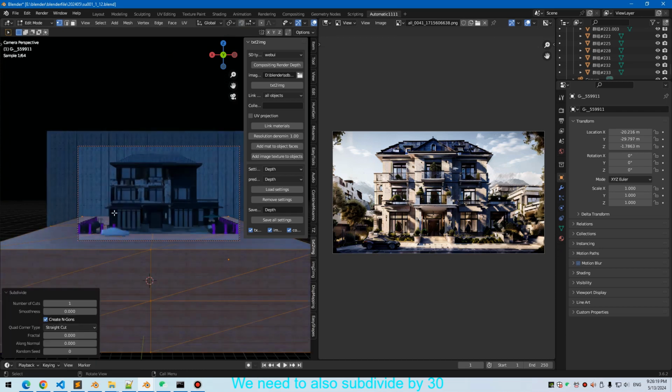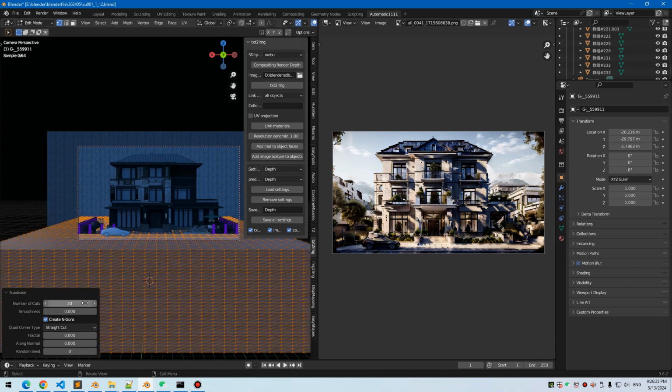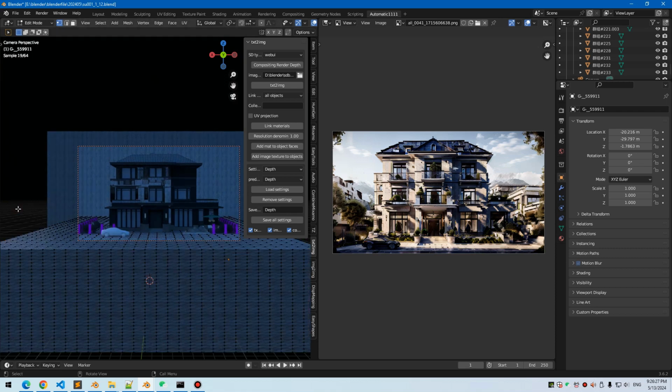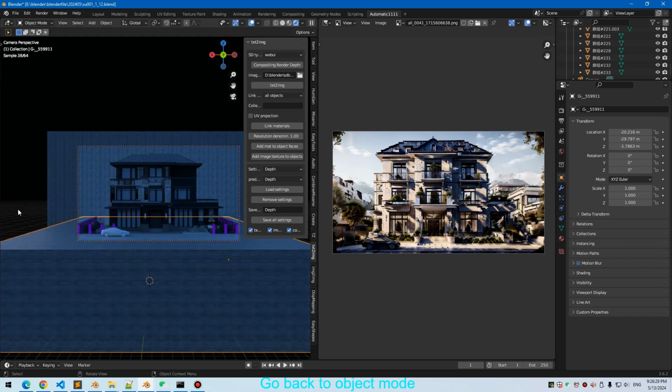We need to also subdivide by 30. Go back to object mode. And then we use UV projection to project the AI image back to the Blender scene. Link material.